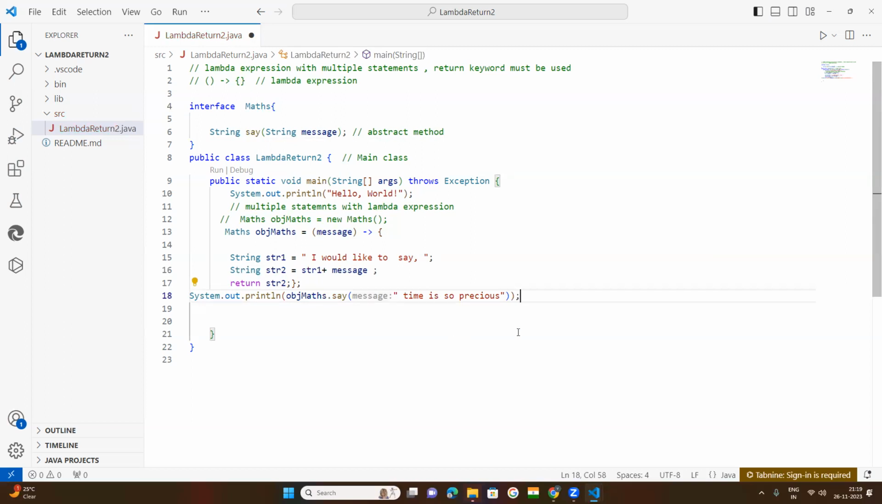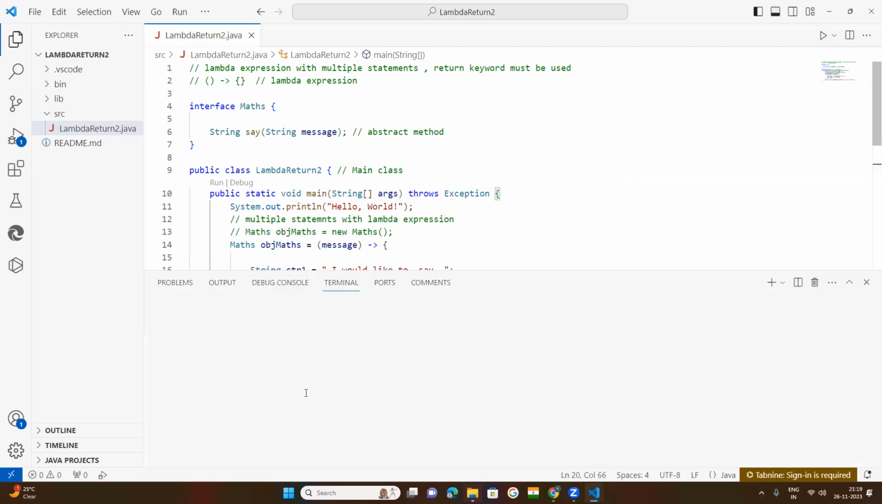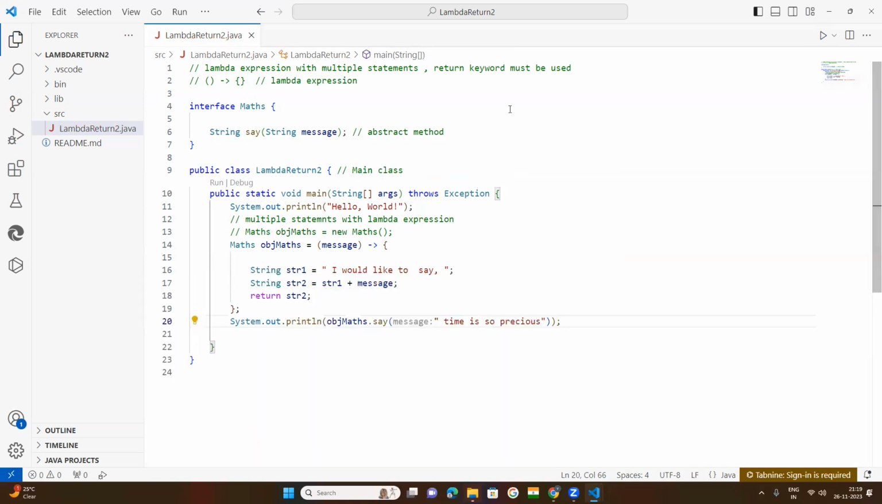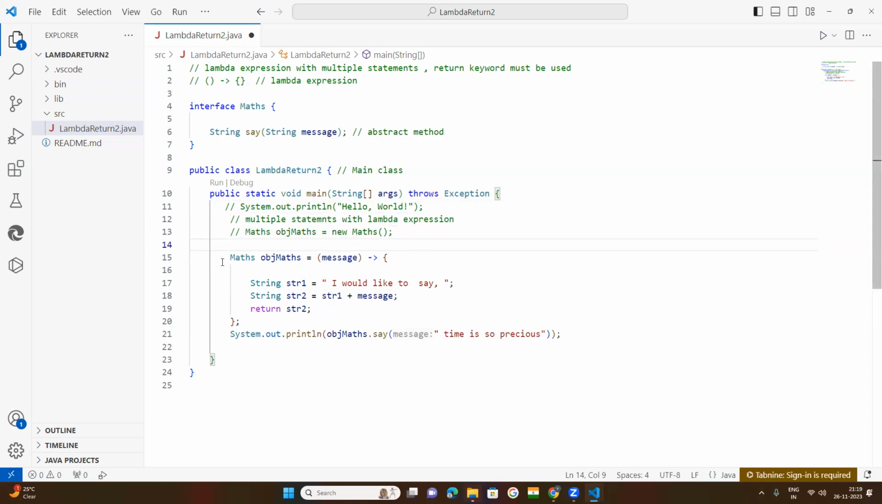Now let us see the work I have done here. There is no error anywhere. If I compile this, what happened? Let us try. I am getting "time is so precious". Then "hello world", which is a default statement. Whenever a project is created, one default statement will be given. Whether you keep it or not is not related to your programming. Our code is here.